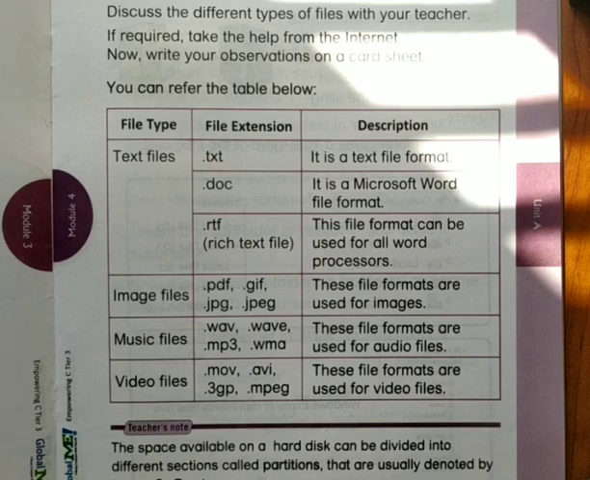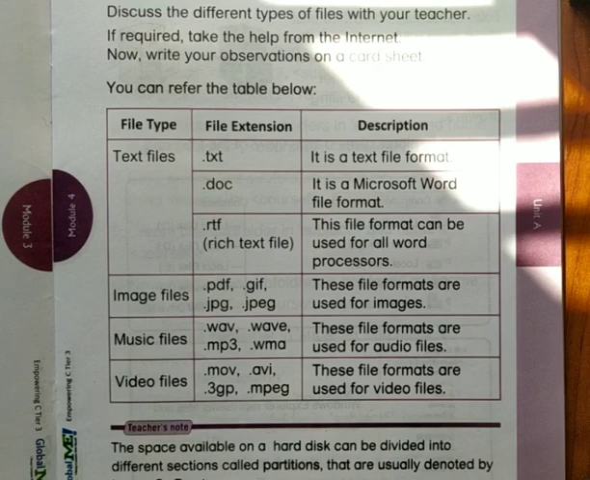Next is image files. For image files, we have .pdf, .gif, .jpg and .jpeg. These file formats are used for images. One image format is .pdf, another is .gif. .gif means it is the graphics part, the editing part. JPG and JPEG depend upon the image size and the resolution.